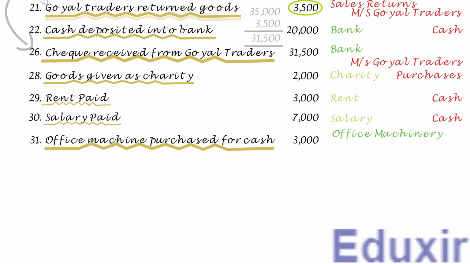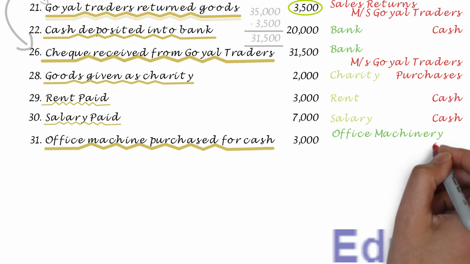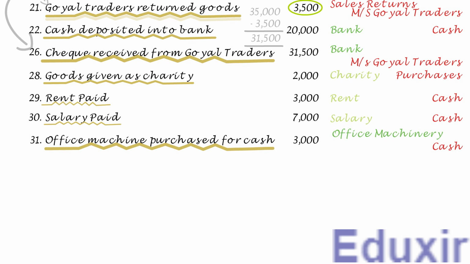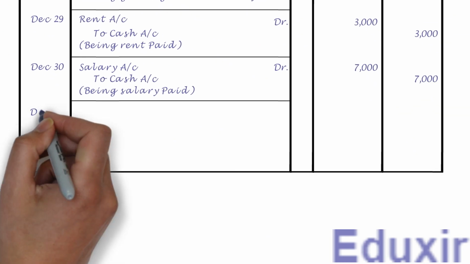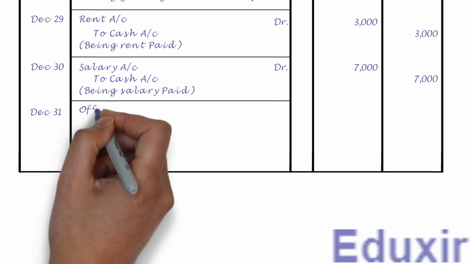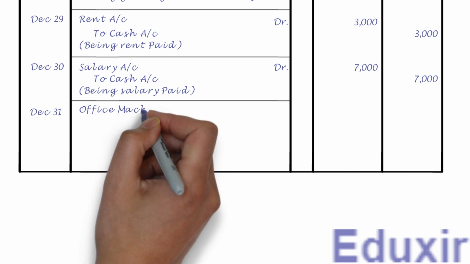At the same time, as the office machinery is purchased by paying cash, the cash asset of the business is decreasing. The rule to record any decrease in the asset is to credit the corresponding asset account. In this case, the cash account should be credited. With this analysis, let us now proceed with the journalizing of this transaction. Let us first record the date. Let us now record the office machinery account as the debit entry.